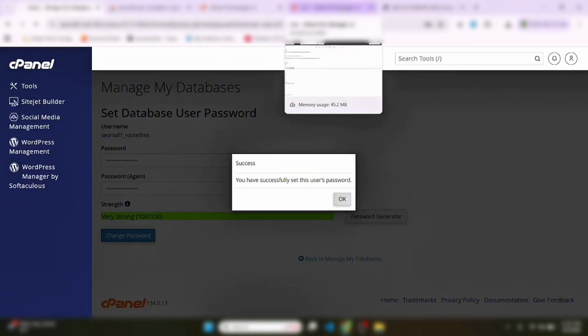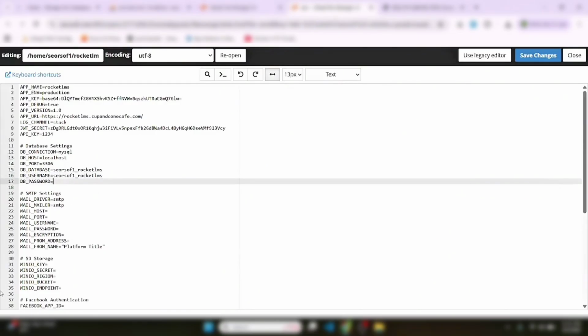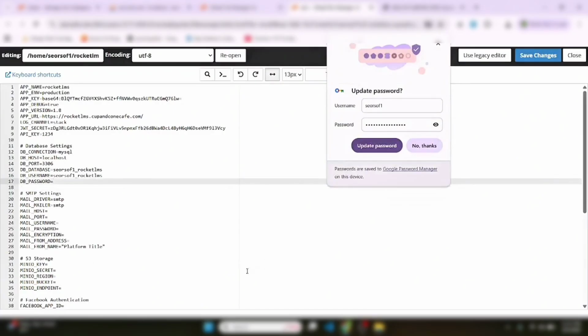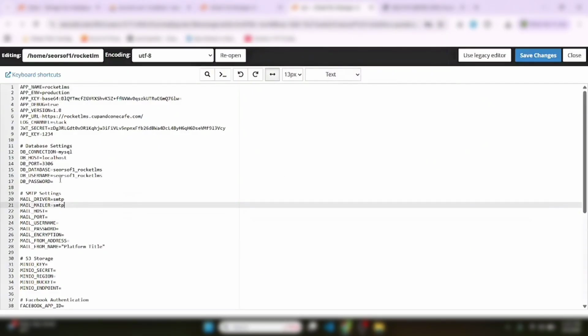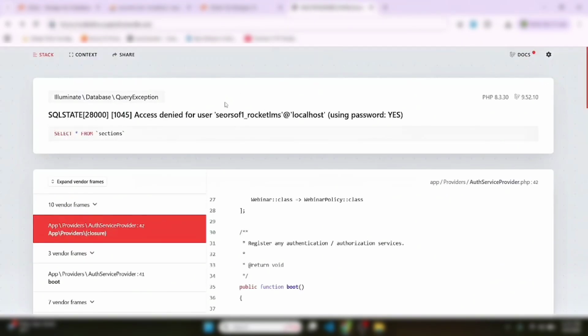Now back to the env file. There is no space. So paste the password. Now save it. Okay, it's successfully saved. Now refresh.